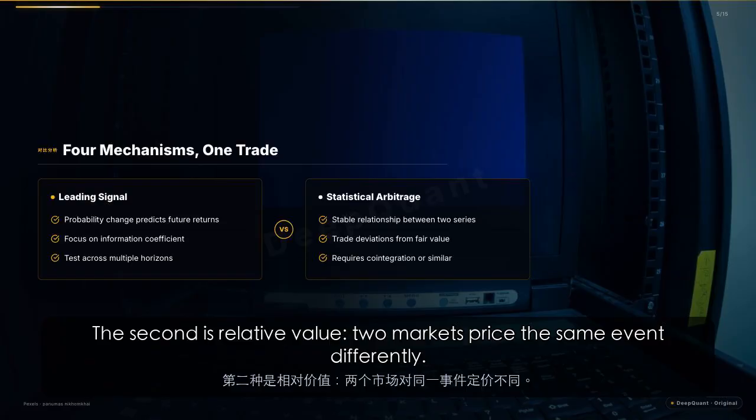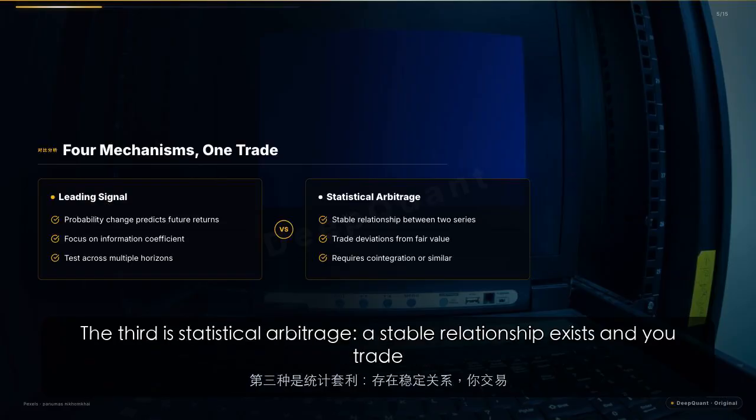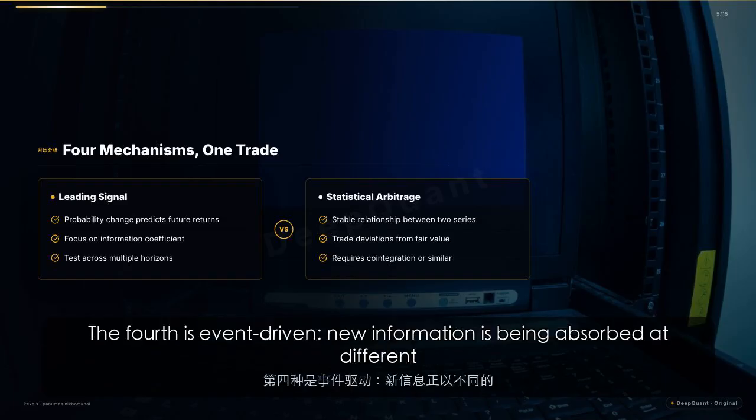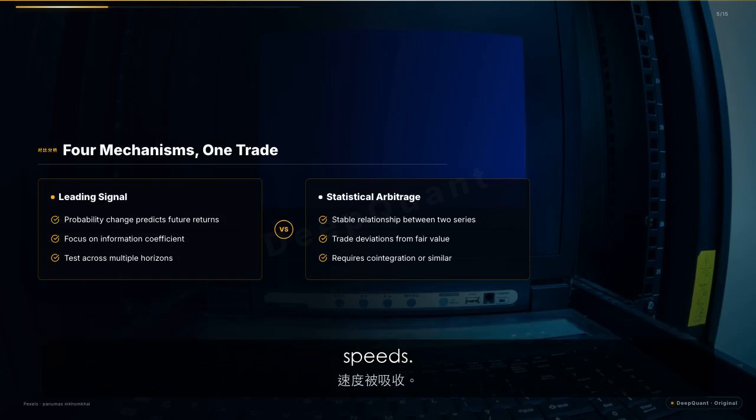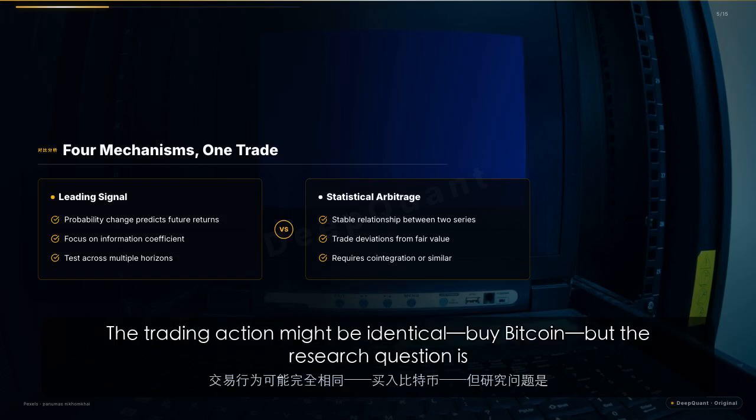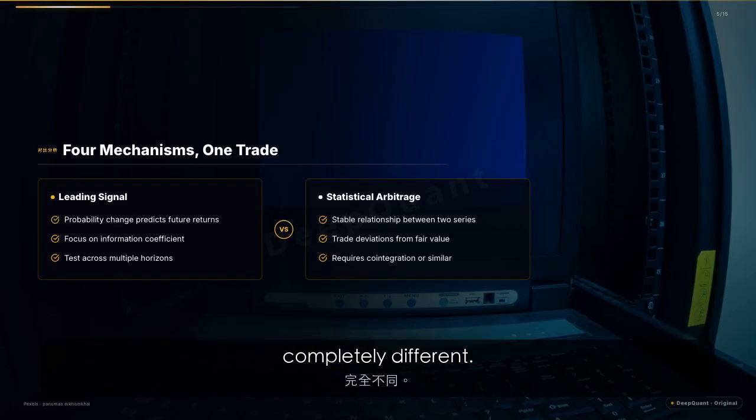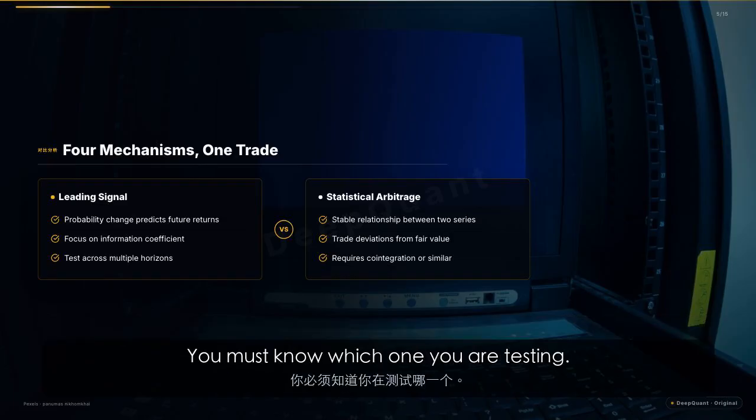2 markets price the same event differently. The third is statistical arbitrage. A stable relationship exists and you trade the deviation. The fourth is event-driven. New information is being absorbed at different speeds. The trading action might be identical, buy Bitcoin, but the research question is completely different. You must know which one you are testing.